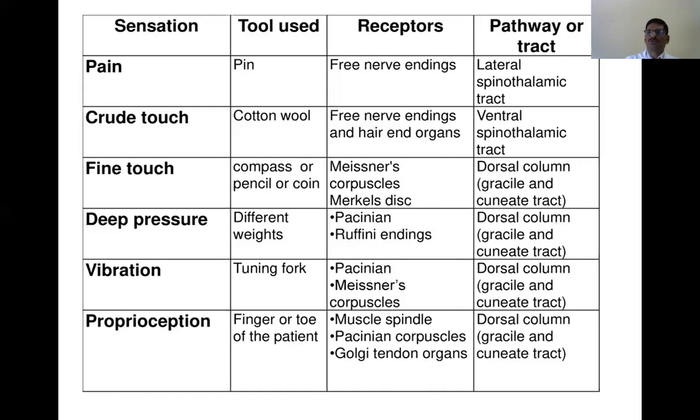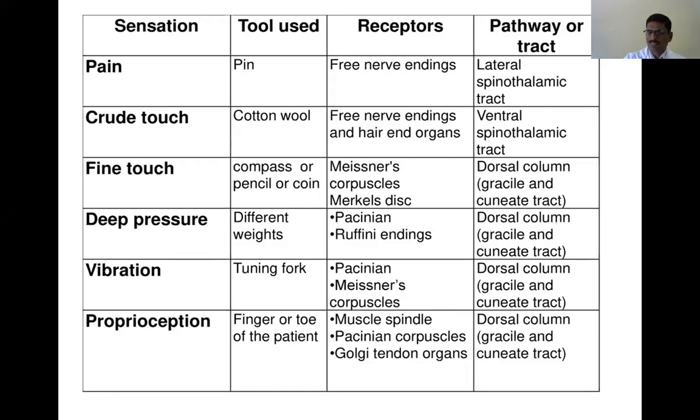So here you should know, you try to apply a pressure over different parts of the body with the patient having closed eyes. Then you try to elicit the response whether they're able to appreciate the pressure or not. Accordingly, you make a note of it in your observation copy, for the different parts, and right and left side, and whether they're able to perceive the pressure or not. So that completes the sensory system examination.